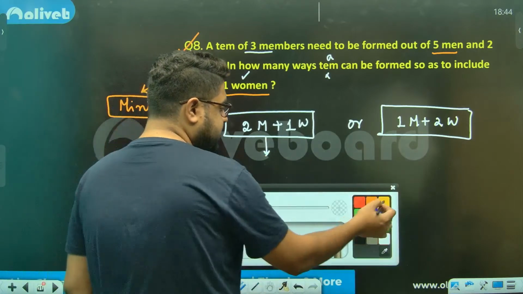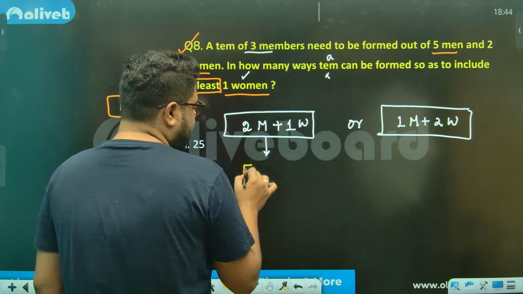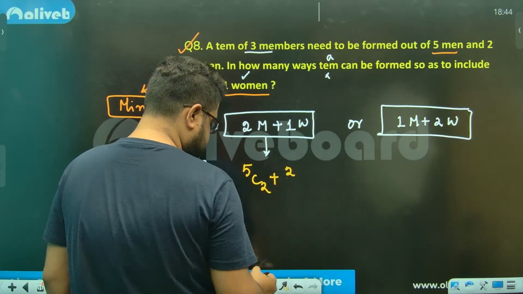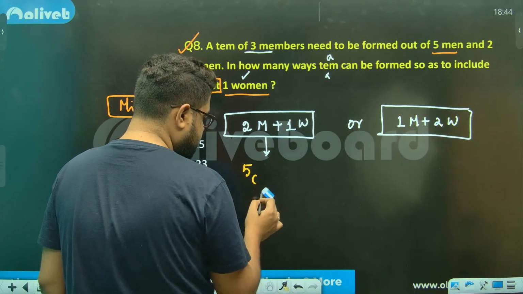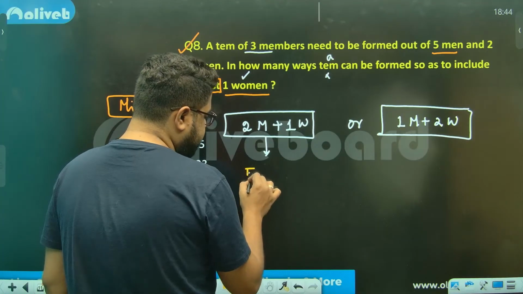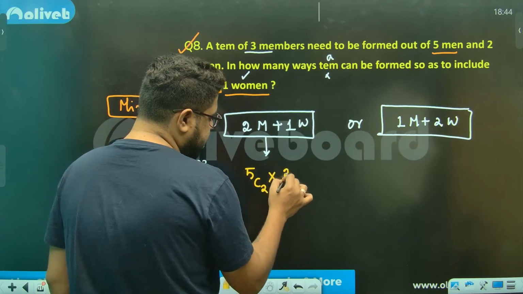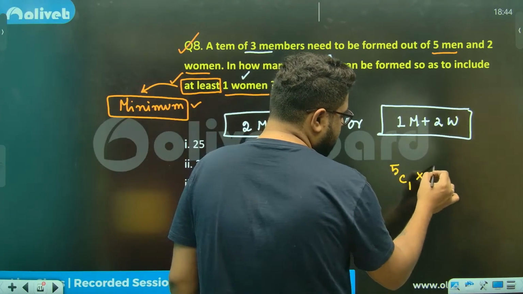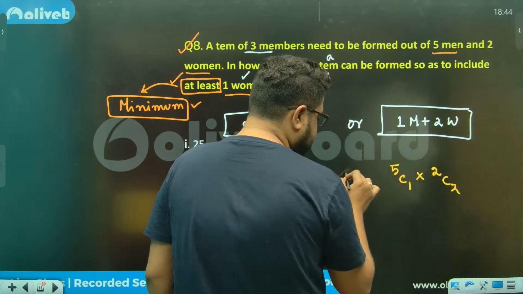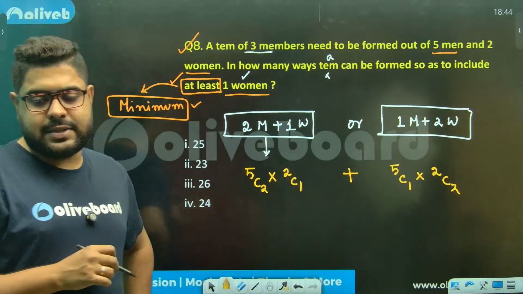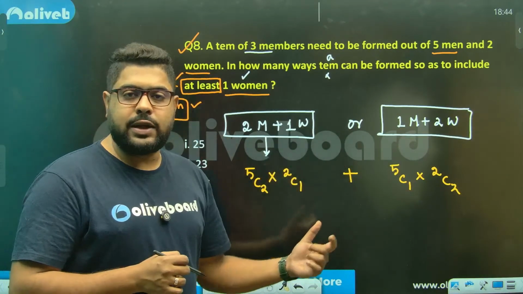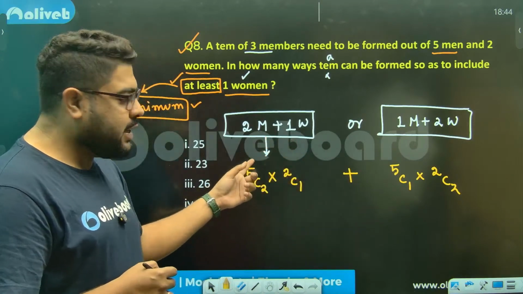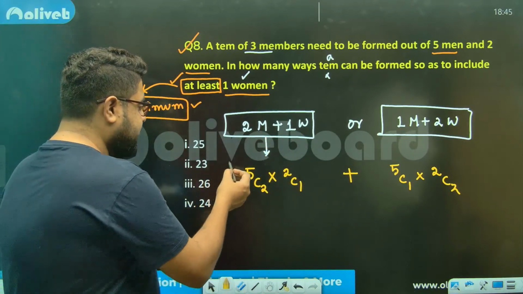Let us calculate this. 5 men, choose 2: 5C2, into 2 women, choose 1: 2C1. And this is 5C1 into 2C2. And in between I'll give plus. Why? Sir, this is the fundamental principle of counting. If the work is done, we put plus, and if it is not done, we put multiplication. Sir, this is your answer.